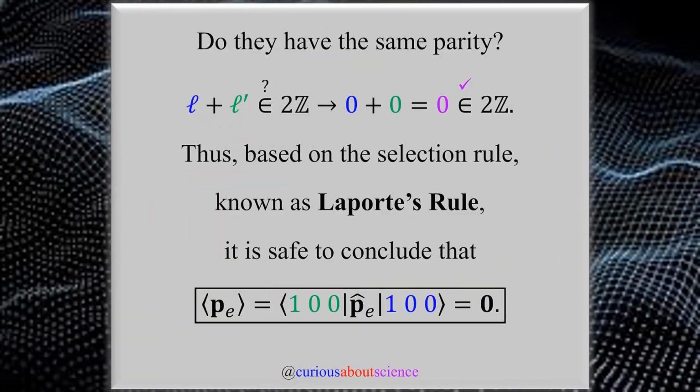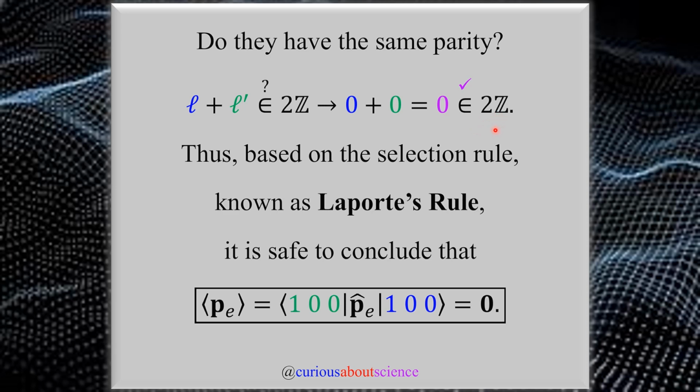So the real question that we need to ask ourselves now is, do they have the same parity? I.e., does L plus L prime equal an even number? And in this case, we clearly see that both L's are 0. 0 plus 0 gives us a 0, which again is an even number, or at least not odd. We'll let the mathematicians debate that. But we see that that is an element of 2z for any integer.